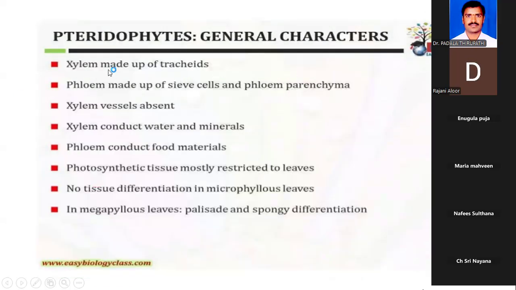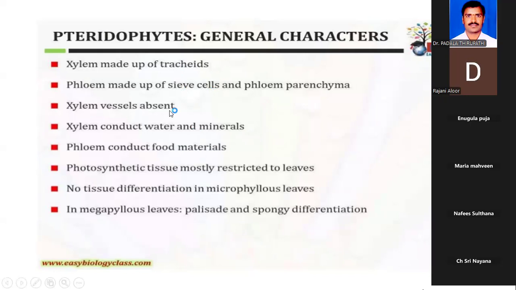Now, what are these vascular elements made up of? The xylem mainly presents tracheids, and the phloem is made up of sieve cells and phloem parenchyma. These are only the first xylem cells which can be observed in the xylem tissue, and they are of the primitive type.